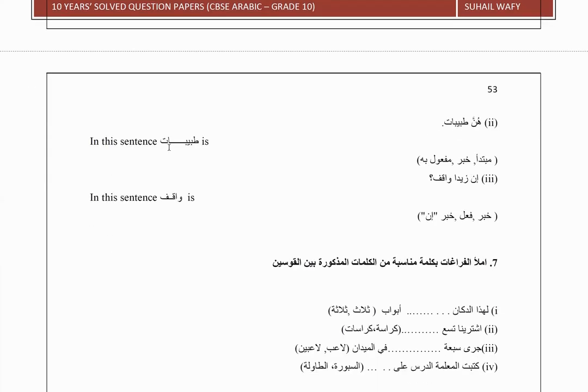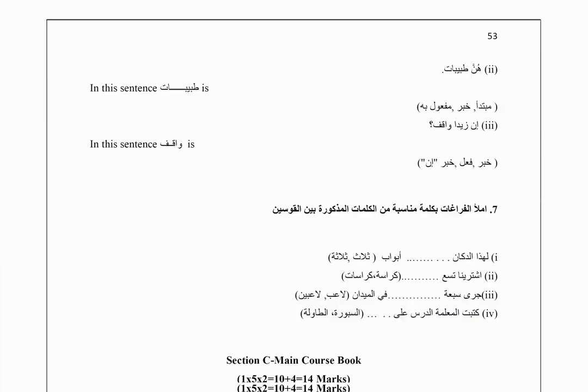Hunna tabibat. In this word, the tabibat is mubtada, khabar or maf'ul bihi? It is going to be khabar because we have hunna over here, which is considered mubtada. So this is going to be khabar. They are students, for female plural.